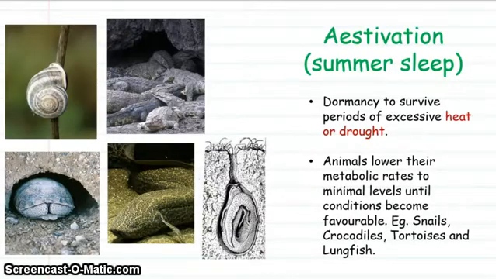Estivation, otherwise known as the summer sleep, like mentioned before, is a response to periods of excessive heat or drought, and these animals will become dormant until favourable conditions return, such as crocodiles. As you see in the picture, they're lungfish, which bury themselves in a little papery cocoon in the bottom of the mud, waiting for the rains to return and the lakes or rivers to refill.